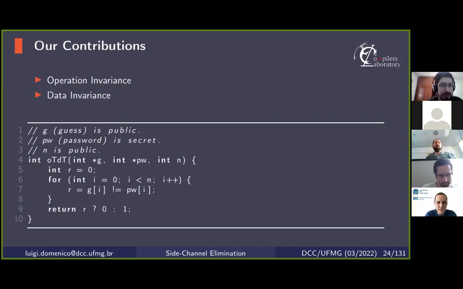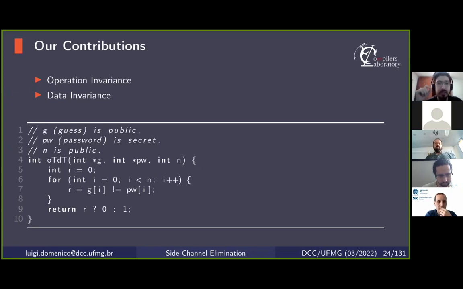The second version of this comparison system is both operation and data invariant. However, it does not behave exactly like the first, because it might have out-of-bounds accesses that could never occur in the first code.